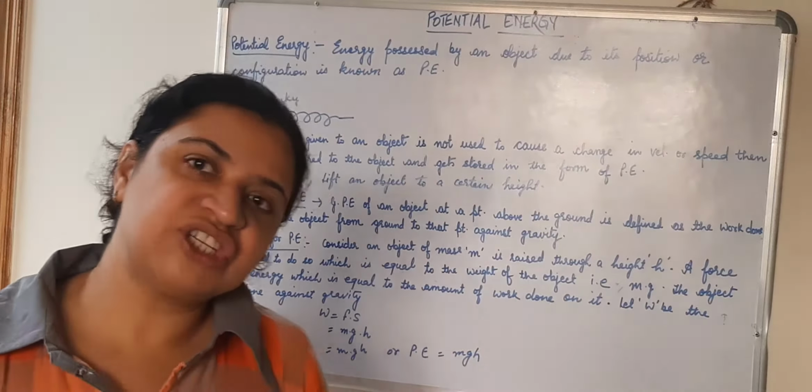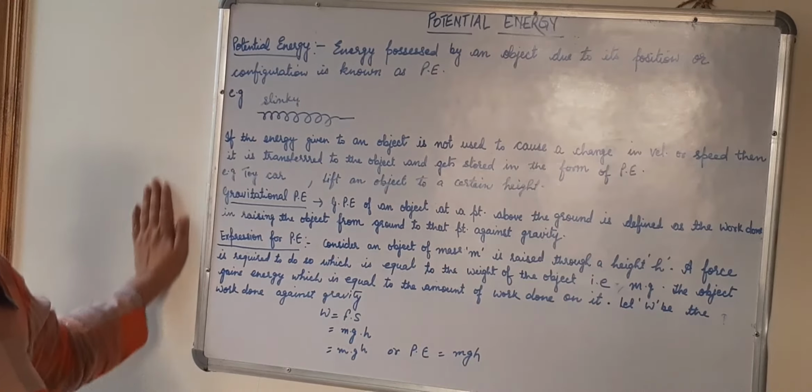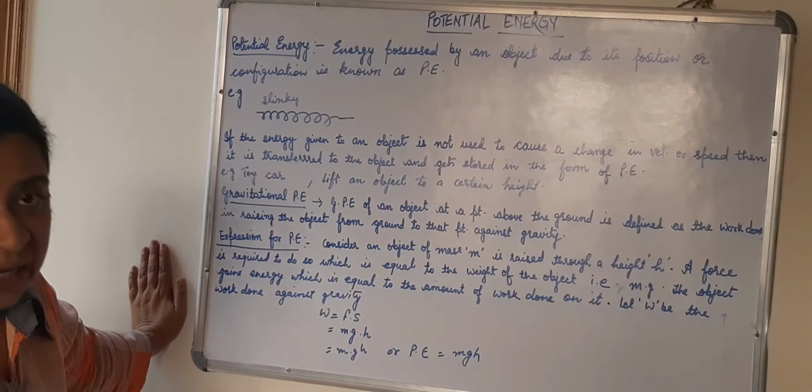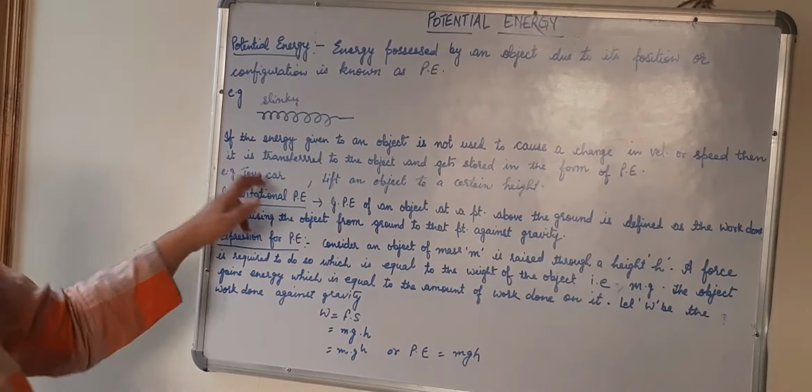If the energy given to an object is not used to cause a change in the velocity or the speed of the object, it is transferred to the object and gets stored in the form of potential energy. As the slinky is elastic here, that is why it got stored in the slinky in the form of elastic potential energy. Another example, a toy car.